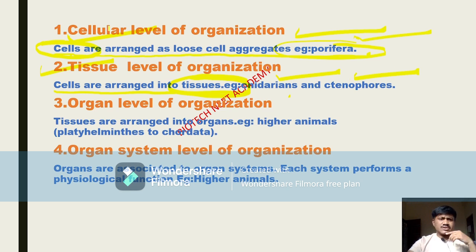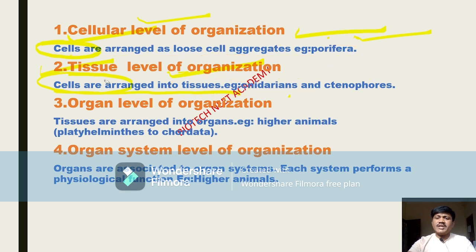Here, the first one is the cellular level of organization, which means these organisms are made up of only cells. Example: Porifera. Next, tissue level of organization: in these animals' bodies, cells are arranged into tissues. They are cnidarians and ctenophores.